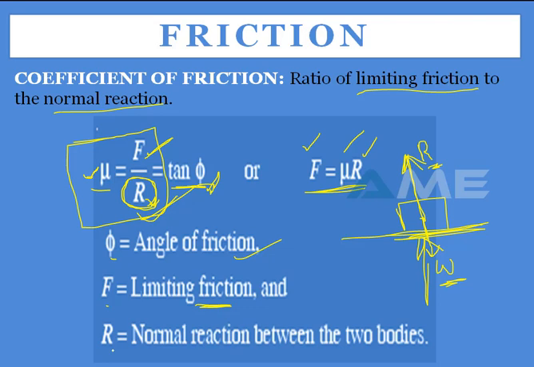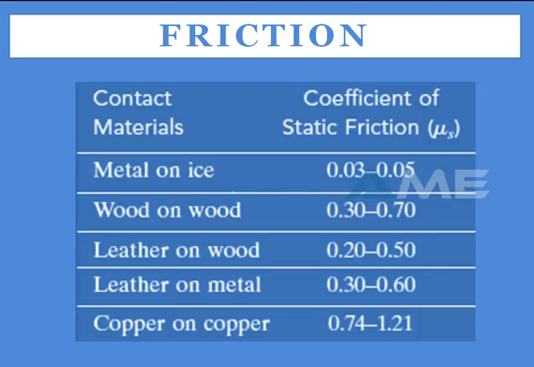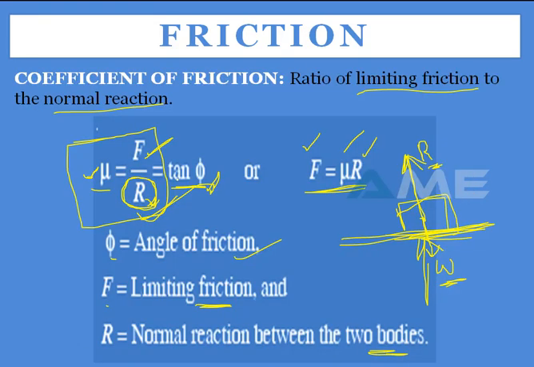And coming to R, that is your normal reaction between the two bodies, which is the body of the block and the horizontal surface. And this coefficient of friction is a constant one. Once again, the coefficient of static friction is a ratio of limiting friction to the normal reaction, and we'll see some coefficients of friction for constant materials.